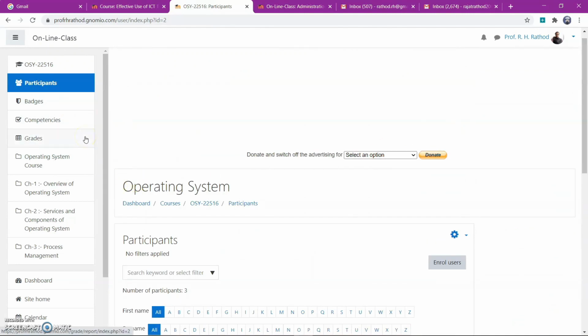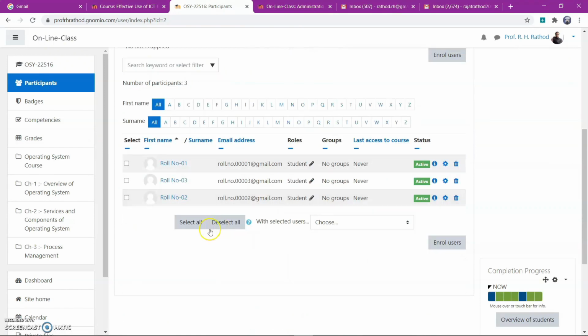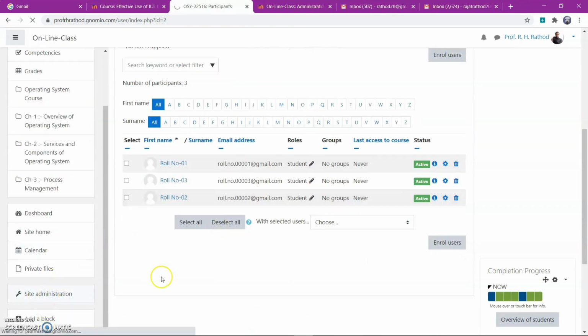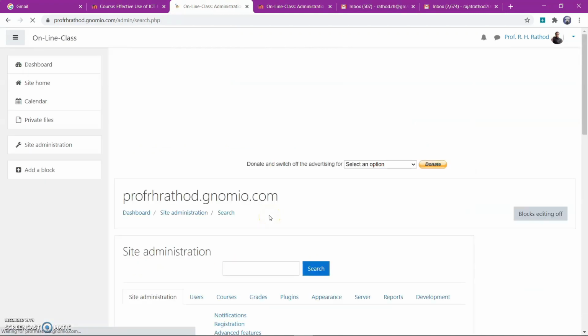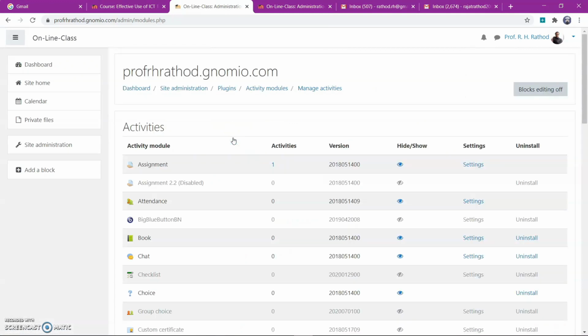We can take attendance of all the students, present students also. For that purpose we have to go into the site administration, then go into the plugins, search for the plugin and click on manage activities. Here under the activity module, manage activities, find the attendance plugin. Yes, it is available and it is already shown, it is not hidden.